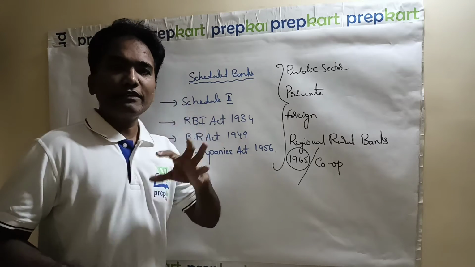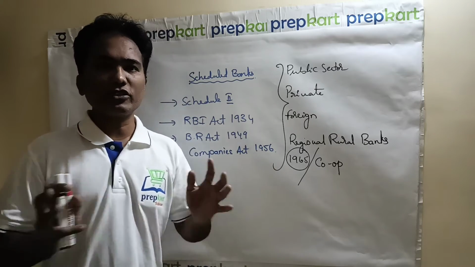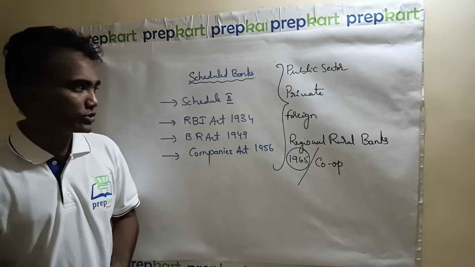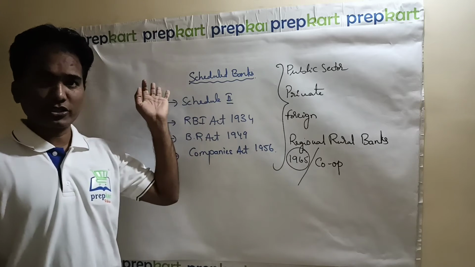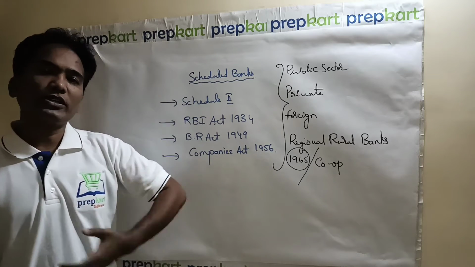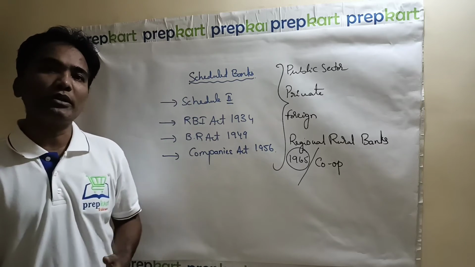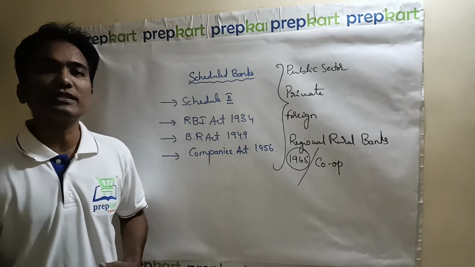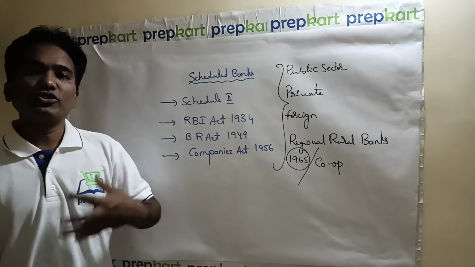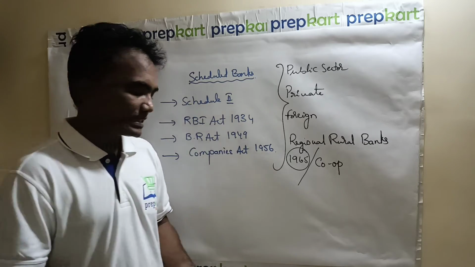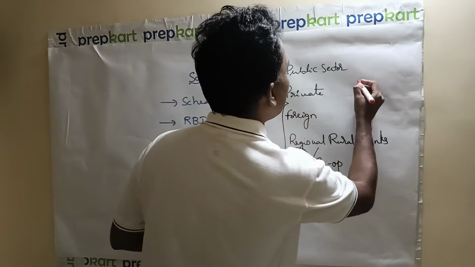Compared to the commercial bank structure, the cooperative bank structure is a very old one, because it has its foundations in 1901 itself.